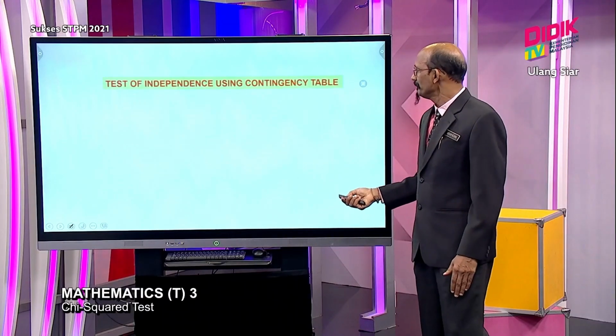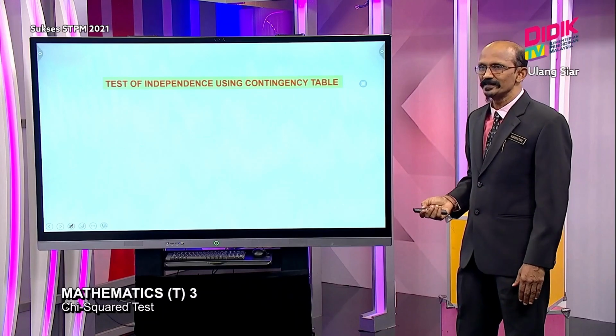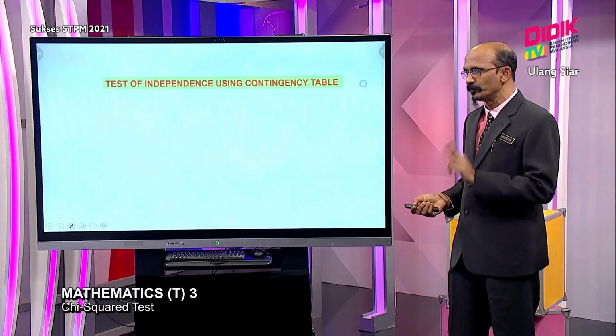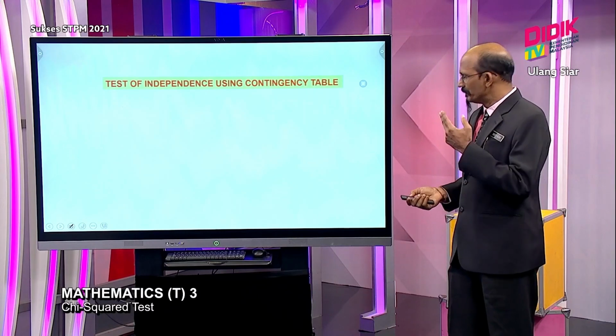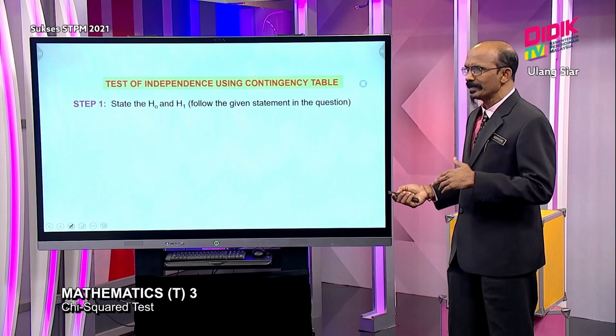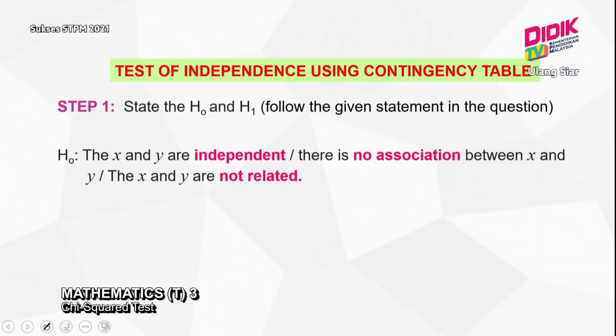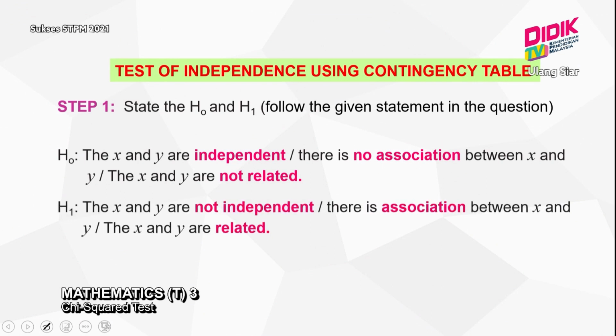Then the test of independence in a contingency table is basically testing the relation between 2 variables. The 6 steps here remain almost identical, but the way of writing H1 is slightly different. For H0 you use independent, no association, or not related. But H1 will be not independent, association, related. That's how you write it.